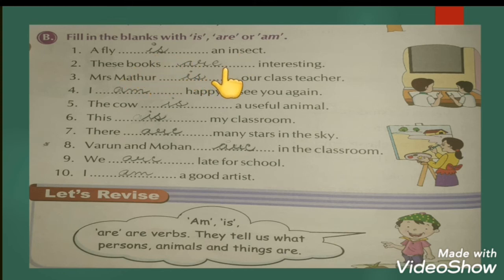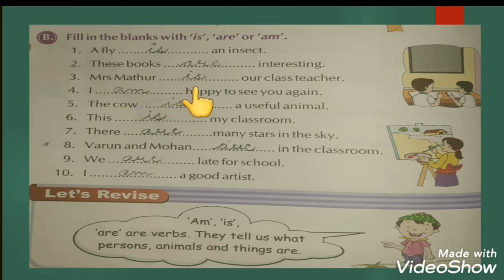Here we are talking about a lot of books, so that's why we are taking are as a plural. Miss Mathur is our class teacher. Here we are using is because it is singular. I am happy to see you again. Here with I, am goes.